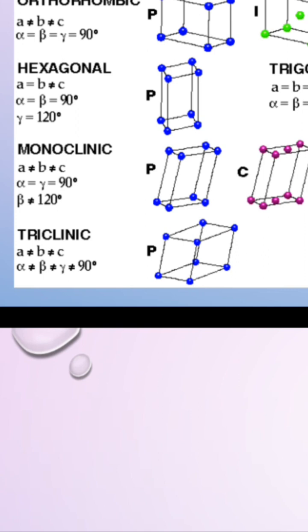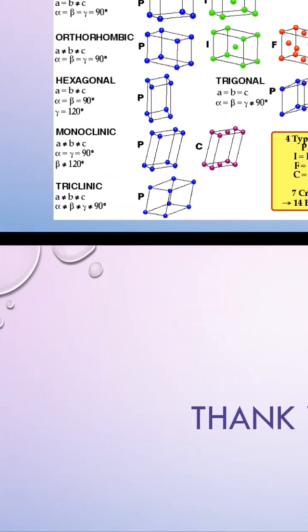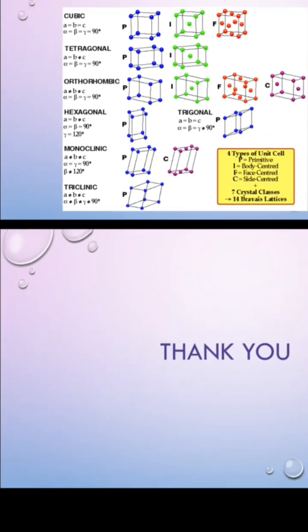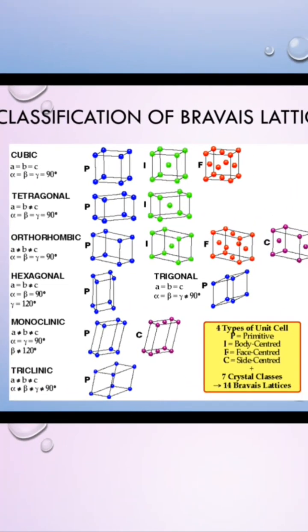Now monoclinic, A is not equal to B, B is not equal to C, that means the heights and bases are not the same, but alpha equals gamma equals 90 degrees and beta is not equal to 90 degrees. So it forms two structures: primitive and the other one is side centered. Next, triclinic. Here A is not equal to B is not equal to C, and also alpha is not equal to beta is not equal to gamma, which is not equal to 90 degrees. So then it forms only one structure, that is primitive.